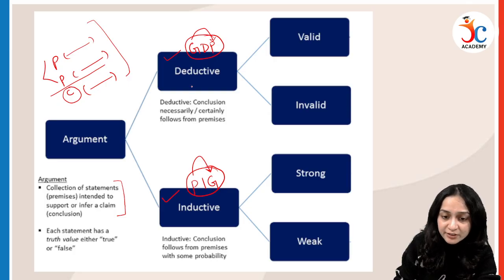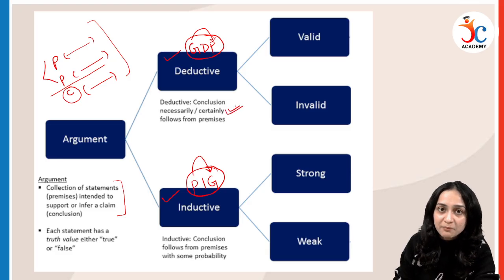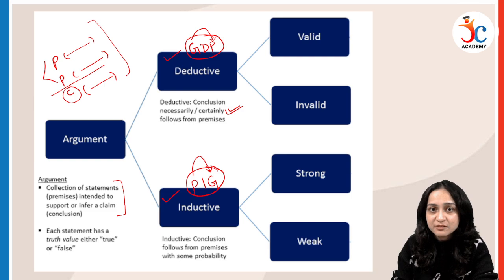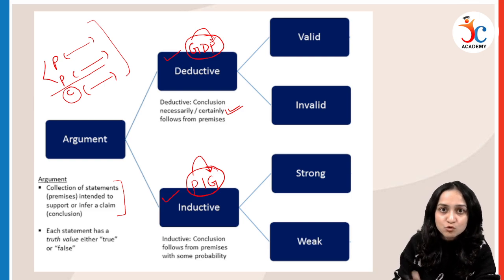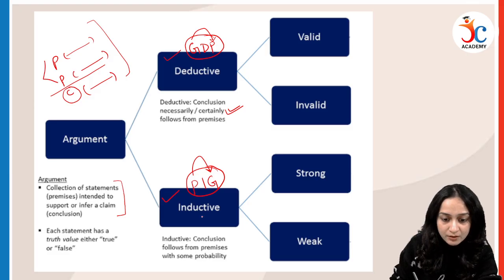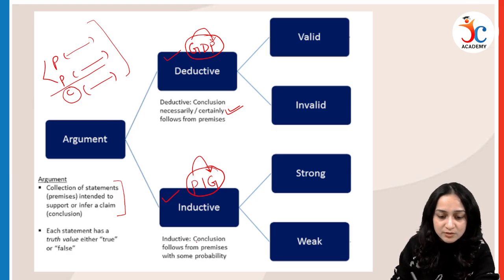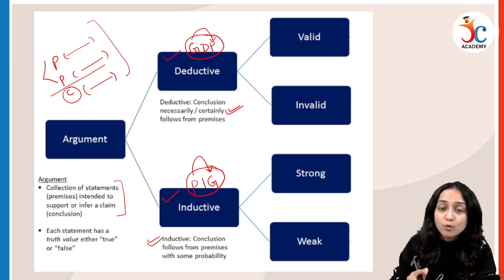For deductive, if we are going from general to particular, obviously the conclusion will follow the premises. General means universal in nature, and if from the universal we go to a specific instance, the conclusion follows. In the case of inductive, where we go from particular to general, the conclusion probably follows.